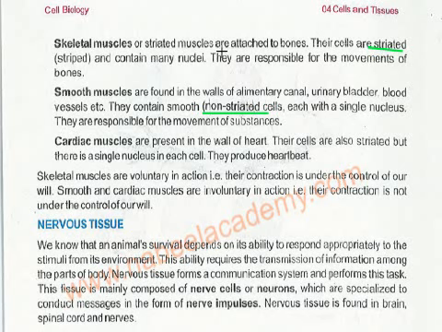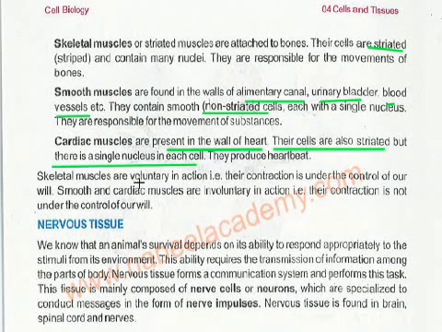And the location is different, of course. Each cell has a single nucleus. The smooth muscles are responsible for the movement of substances in the alimentary canal, urinary bladder, and blood vessels. Okay. Cardiac muscles are present in the wall of the heart. Their cells are also striated, but there is a single nucleus in each cell. So the nucleus is one, and they produce the heartbeat.